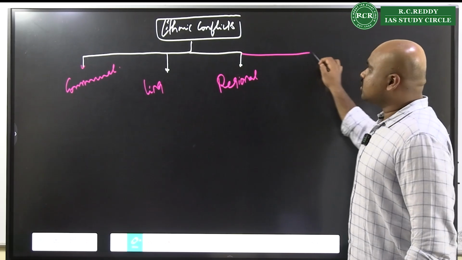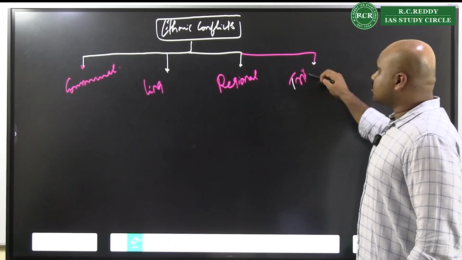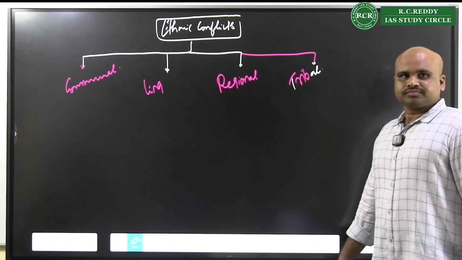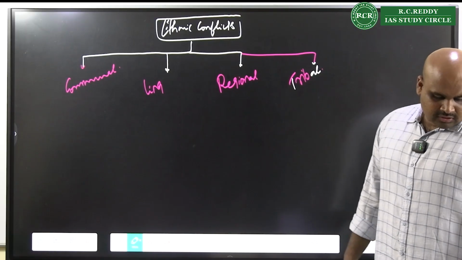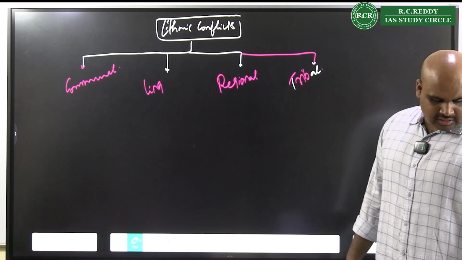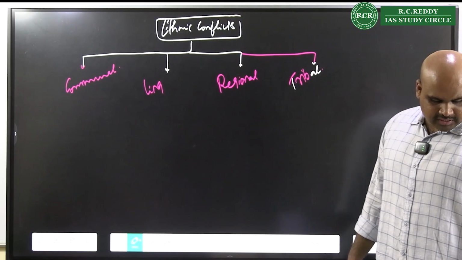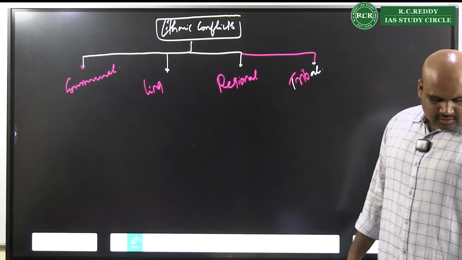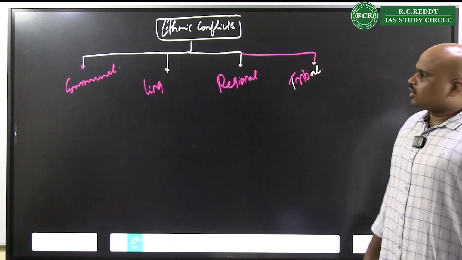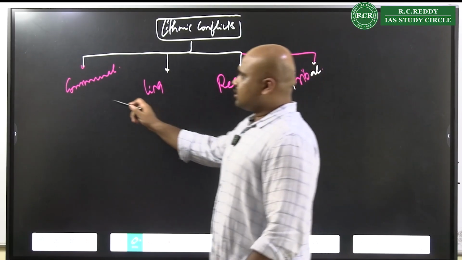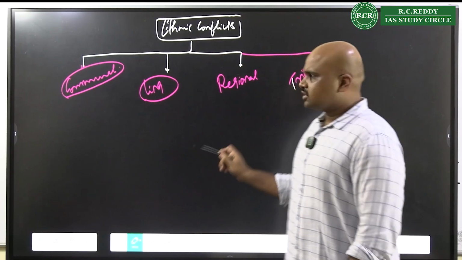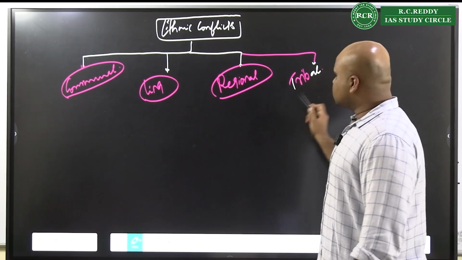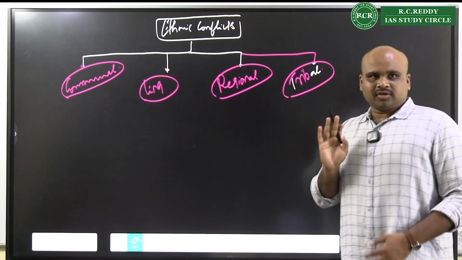Ethnic conflicts will also include the tribal conflicts. That is the basic understanding that you can ever remember with respect to this particular aspect. Are you understanding? It could be communal, it could be linguistic, it could be regional, it could be tribal.